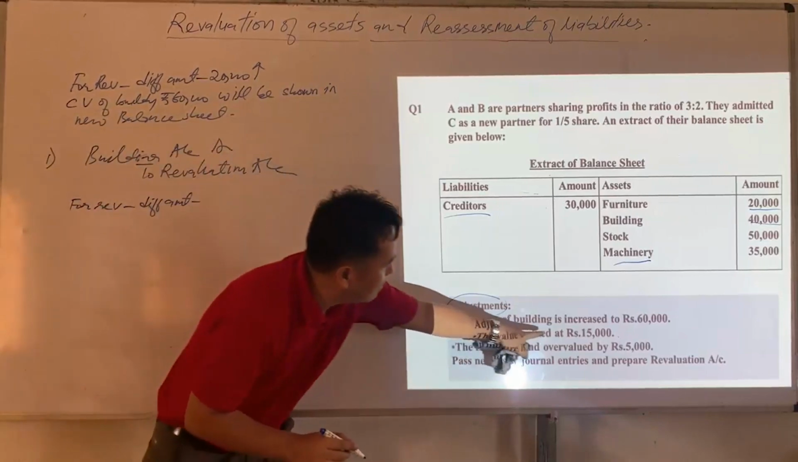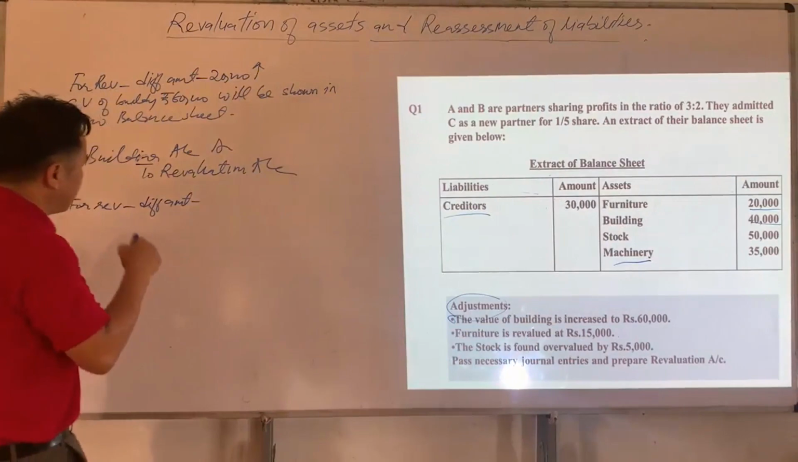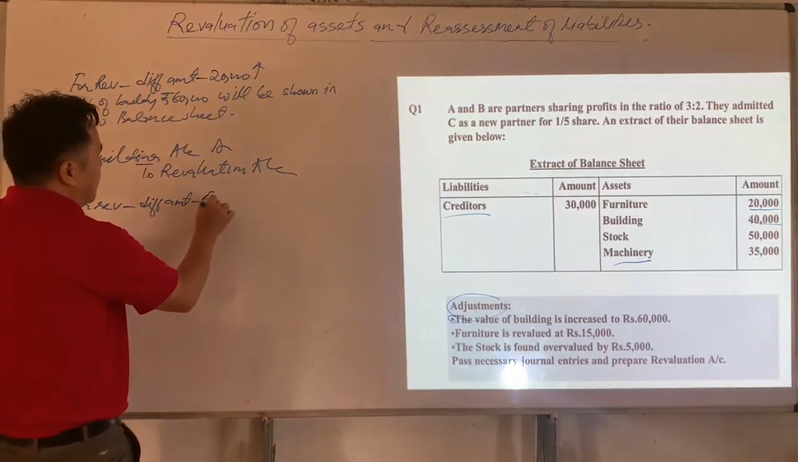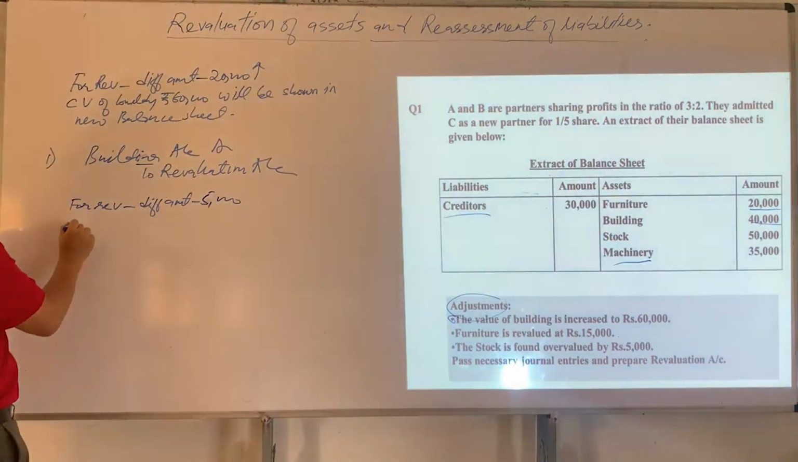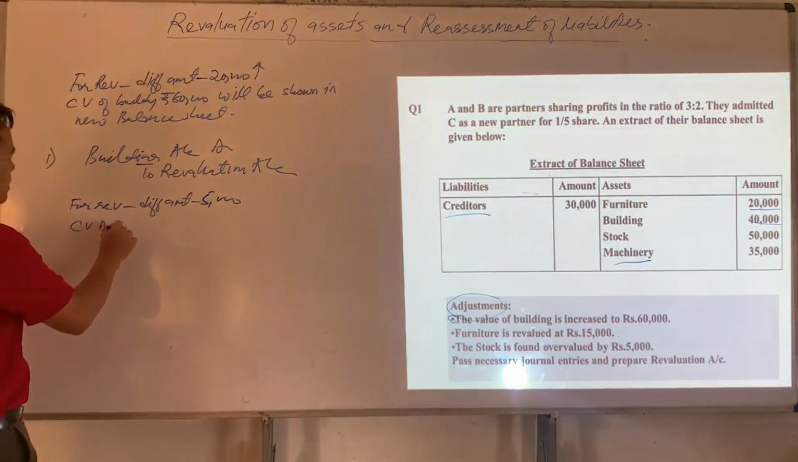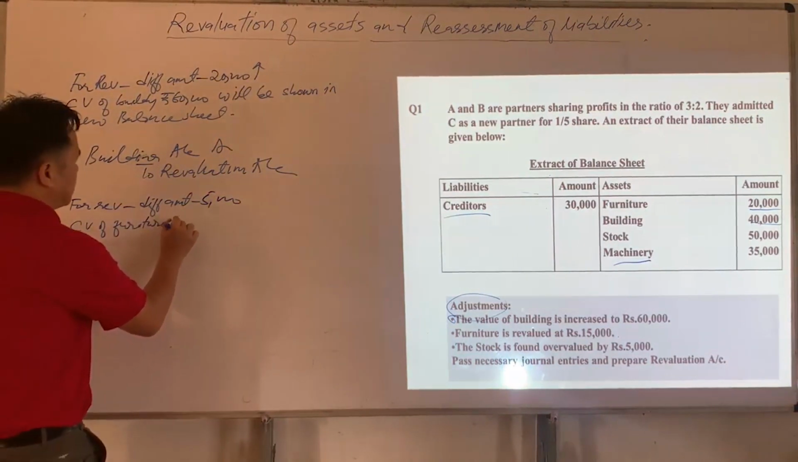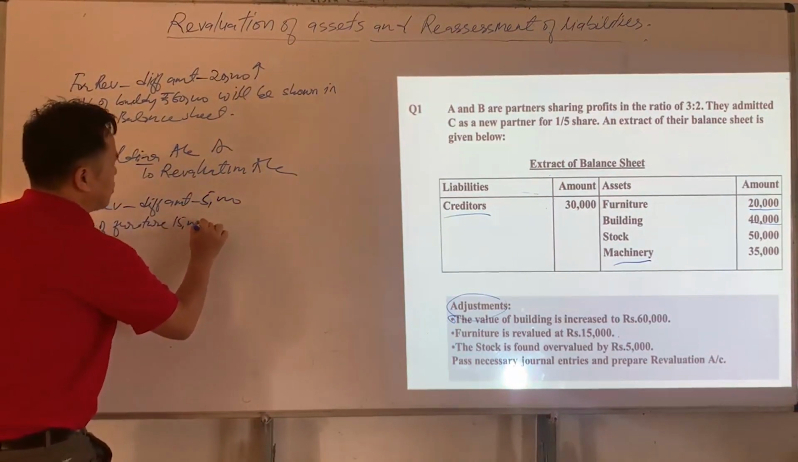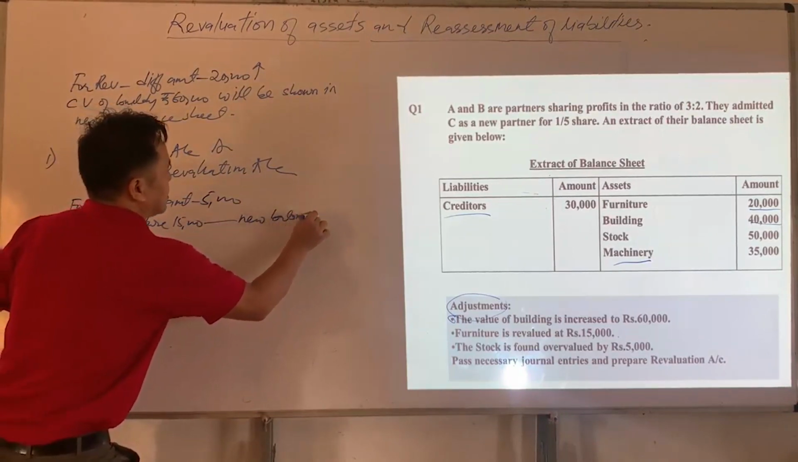So here the current value of furniture is 15,000, whereas its book value is 20,000. It means the value of furniture is decreased by 5,000. Now tell me, what is the current value of furniture? The current value of furniture is rupees 15,000, which will be shown in the new balance sheet.